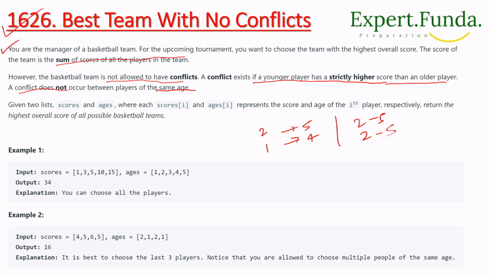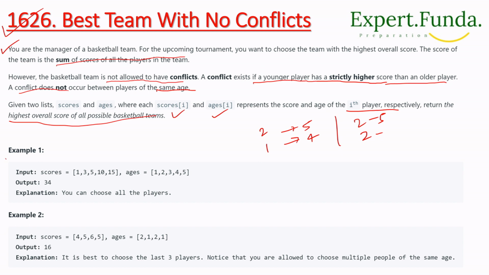We'll see this. Now, given two lists, score and age, where score[i] and age[i] represent the ith player in the list, we have to return the highest overall score of all possible basketball teams.